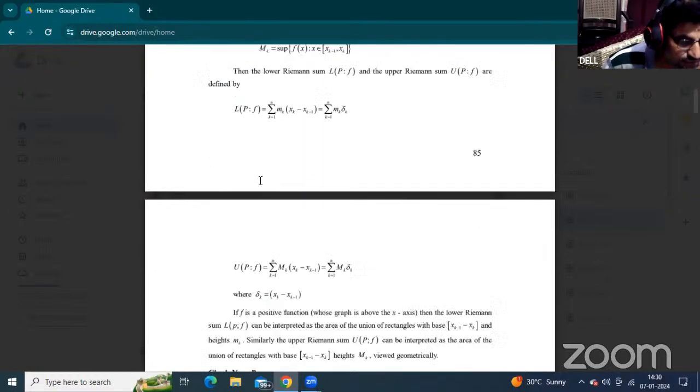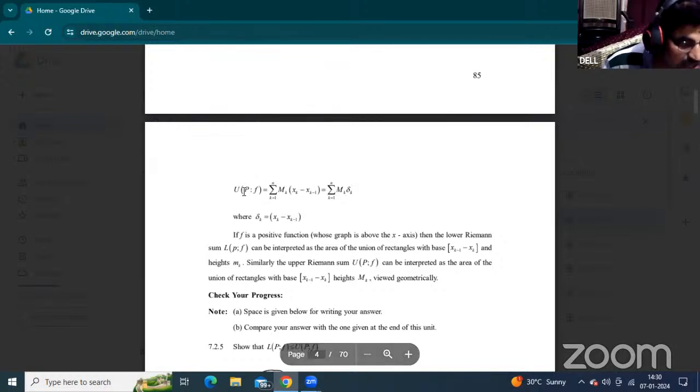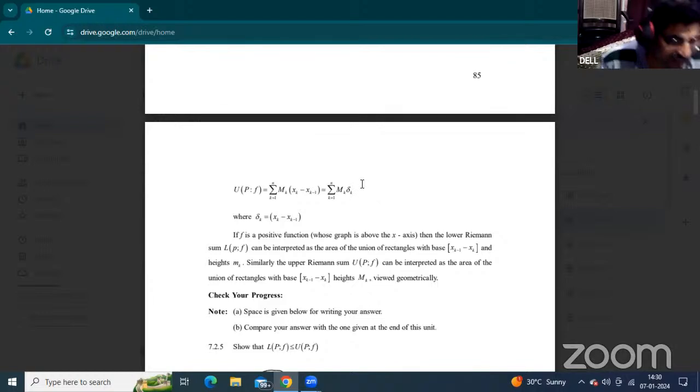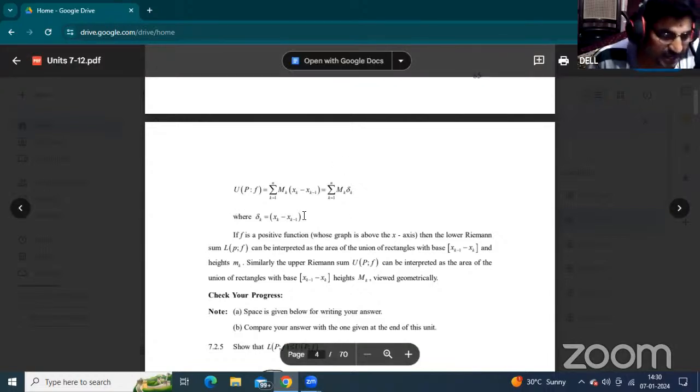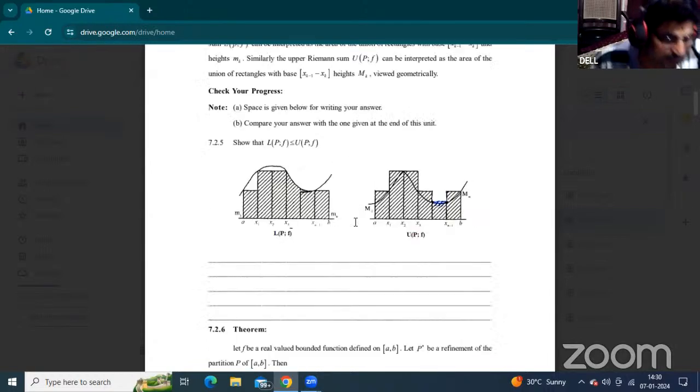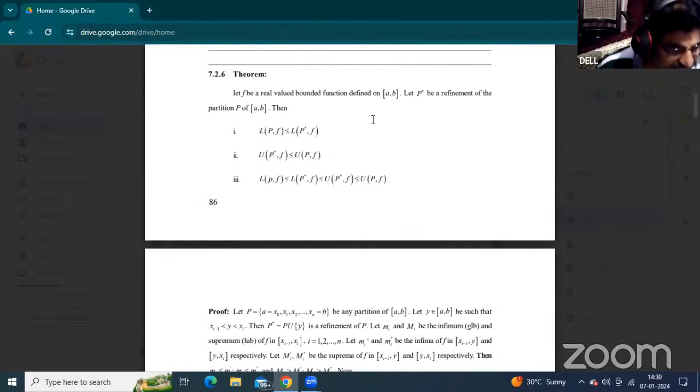The upper Riemann sum U of P, f equals summation capital M_k del k. The difference between the upper Riemann sum and the lower Riemann sum is called the oscillatory sum. This concept must be delivered especially in this session.